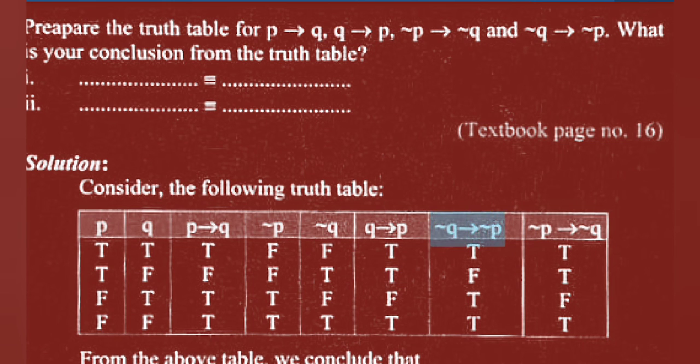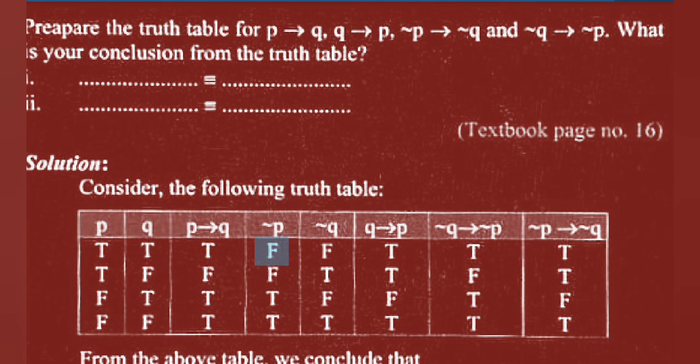Next, negation Q implies negation P. This column negation Q implies with negation P. F implies F is T. Then T implies F is F. F implies T is T. And last, T implies T is T. Next, negation P implies negation Q. First, this column implies with this column.